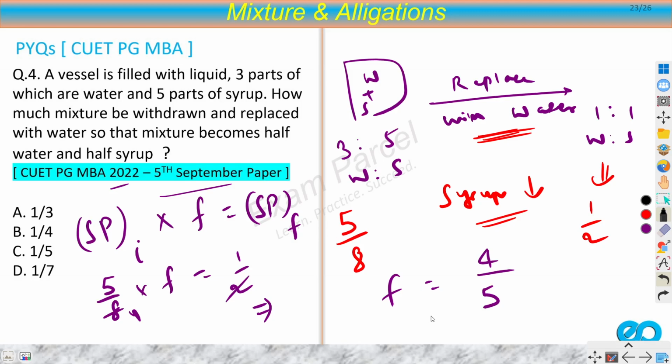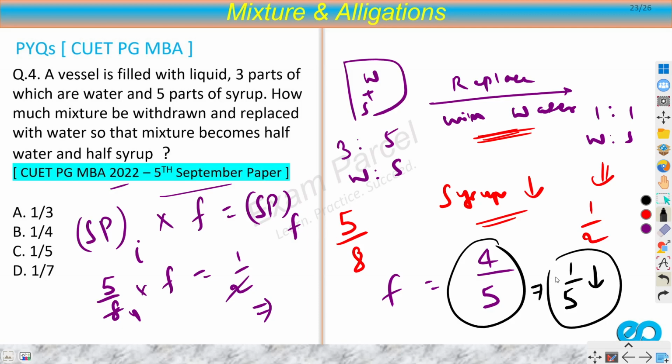Now what does this fraction denote? This fraction denotes the proportion after replacement. So I am reducing 1 by 5th, right? 1 by 5th reduced. It means that 1 by 5th portion of the mixture is being replaced. So the answer is 1 by 5th. You should always be clear with what this fraction means.